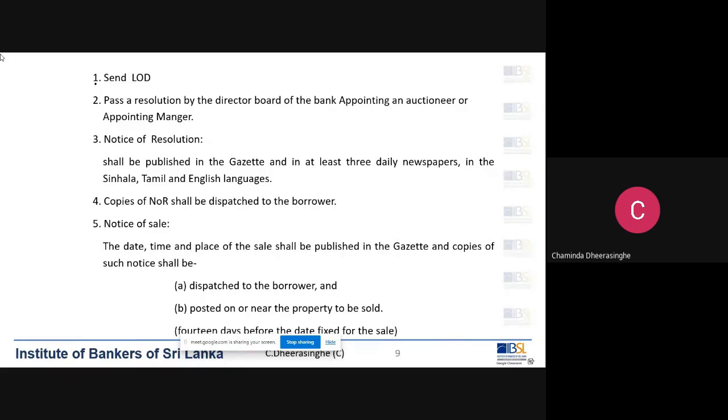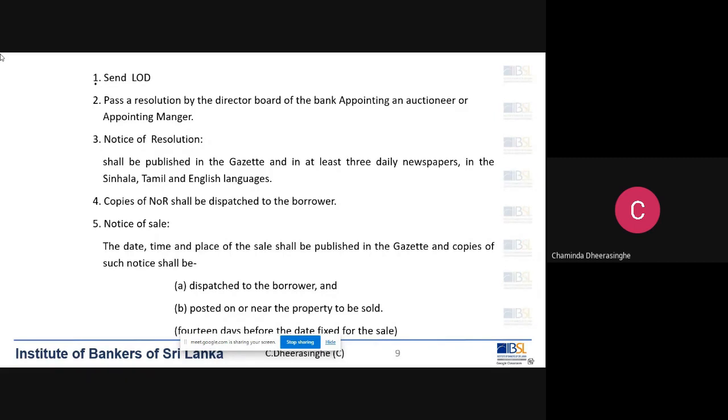So up to step number 4, the bank officers have to do it: send the letter of demand, pass the resolution, publish it in the Government Gazette and newspapers, then send a copy of the published articles together with a covering letter to the borrower.